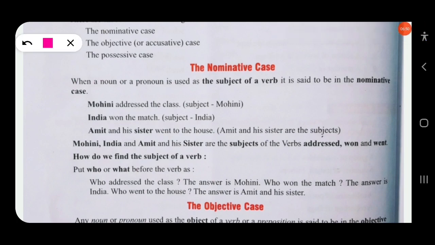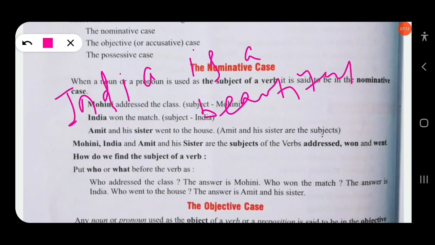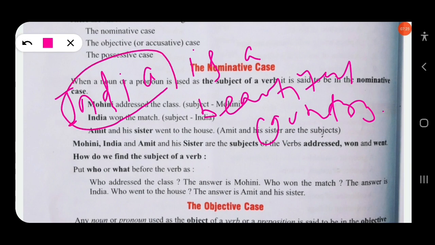Suppose take an example. India is a beautiful country. So here you find there is no action being performed. As you know, here the sentence is about India, the head word of the sentence. So here, as there is no action being performed, but the sentence is given about India, India is a subject.